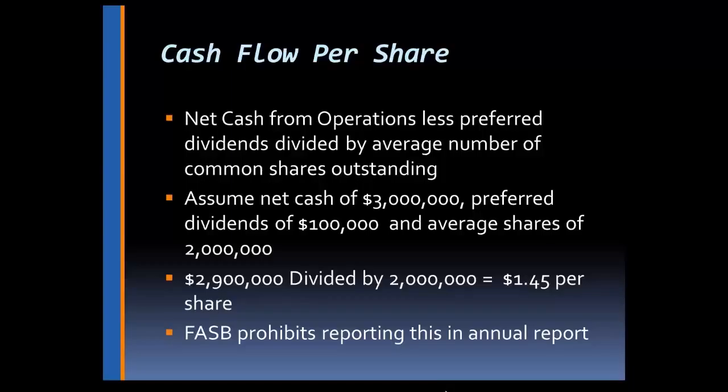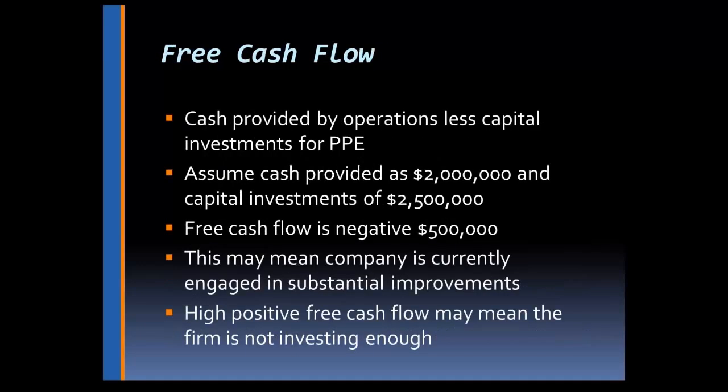Management, financial analysts, and investors are very interested in this particular number. How much cash per share has been thrown off by operations to be used in the expansion of the business. This would be particularly severe if we had a negative cash flow per share. Now, FASB prohibits firms from reporting this in their annual report, but a financial analyst or a prospective investor can calculate it very easily from the information that's provided from the statement of cash flows and the shares outstanding in the capital section of the balance sheet.